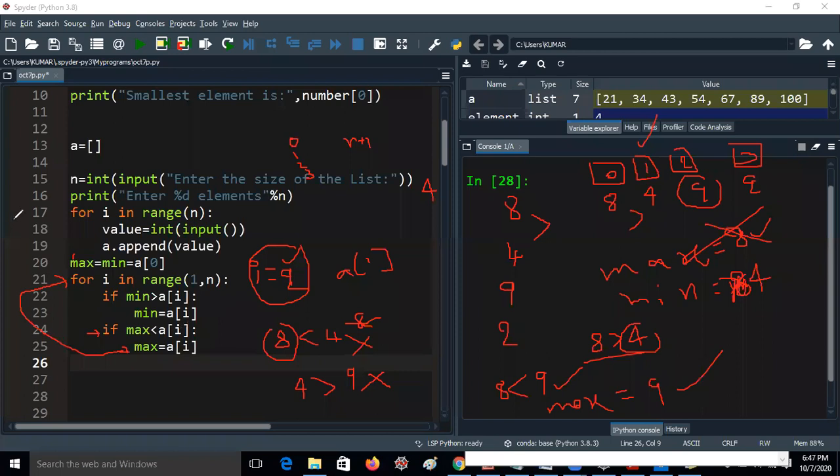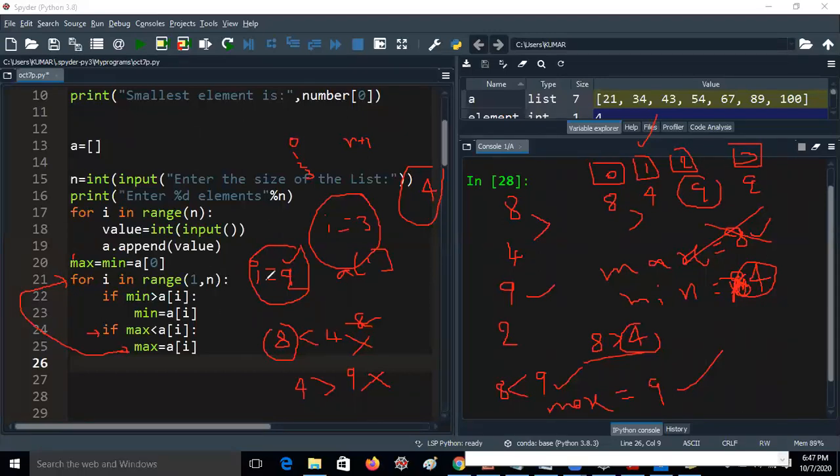So now again the loop will iterate. Now I value becomes 3. This is the last iteration, because I have given the number of elements as 4 only, and the loop will iterate from 1, so 4 means 1 to 3 only. Now I value is 3. It will check the last iteration, min greater than A of I. Maximum value is 9, which is okay. But what is the minimum value? We have 4 only, but the minimum value is 2 in this line. So it will check 2, then only our program will work fine.